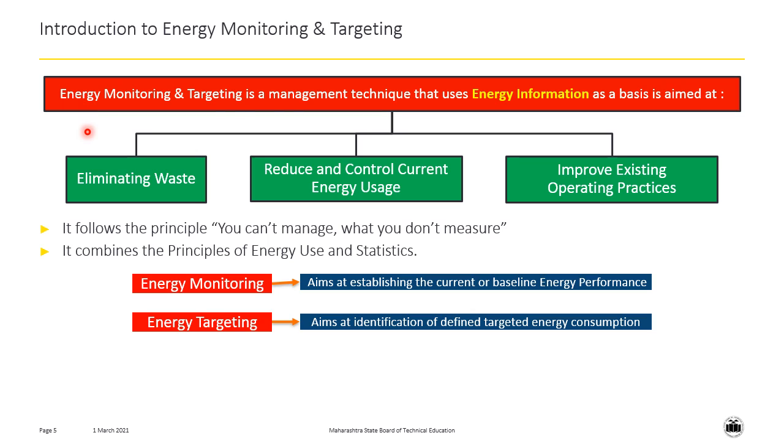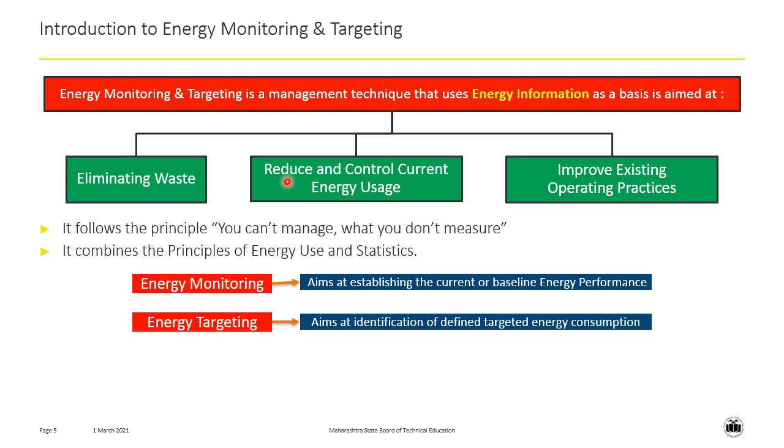Energy monitoring and targeting is a management technique which aims at saving the energy. It utilizes the energy information as its base and serves the following aims. First, eliminating the waste, which will automatically lead to energy saving and maximizing the profit.